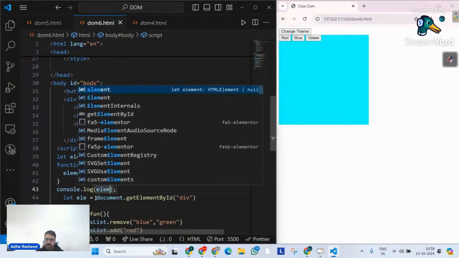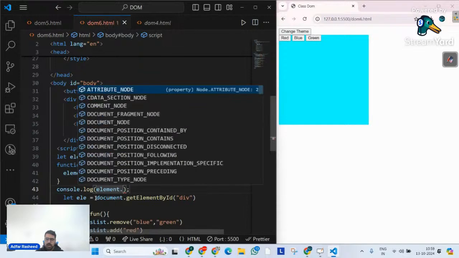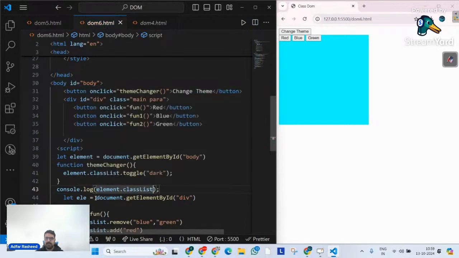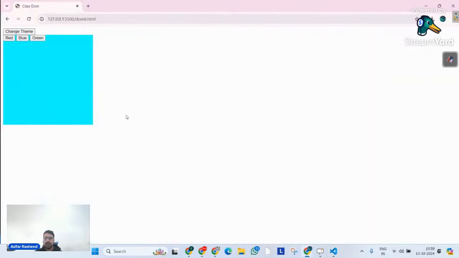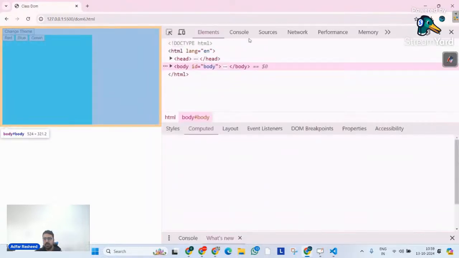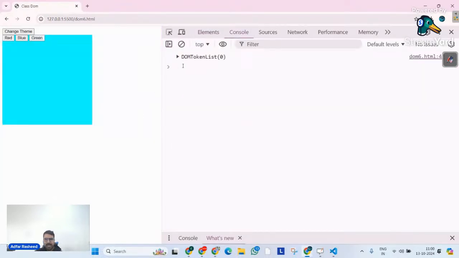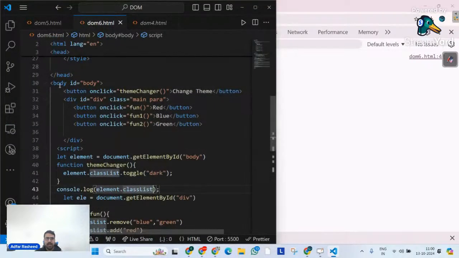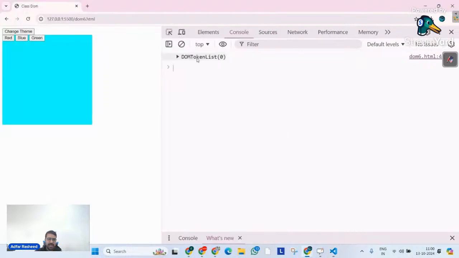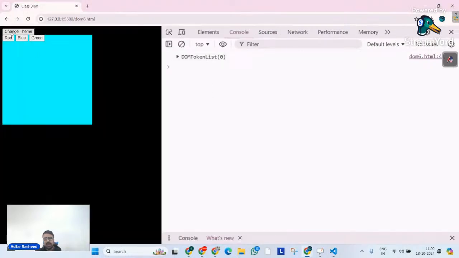My element dot, I will simply tell to print my class list in the output. And let me try to expand this browser here, and let me go to inspect and open console. See, at this point of time, we all know by default to my body there's no class that it contains. That's why array by default is 0. Now, when I click on this over here, we still can see it is DOM token list 0.